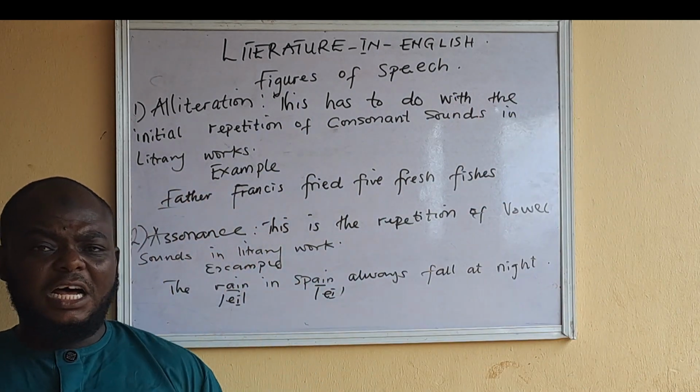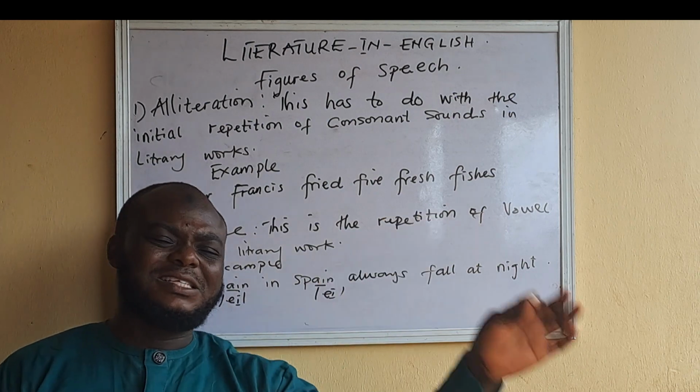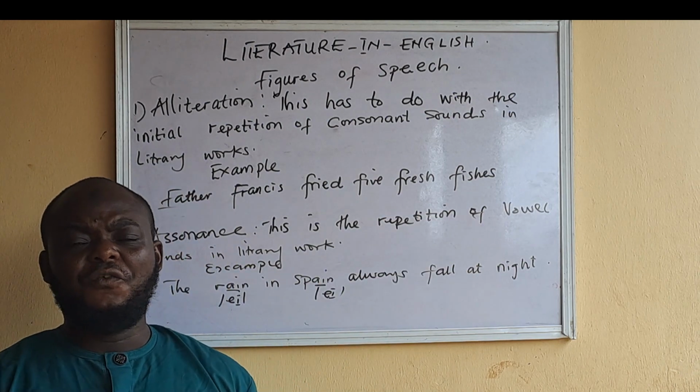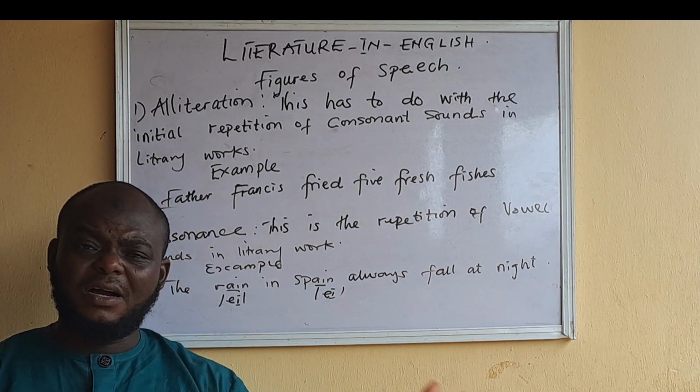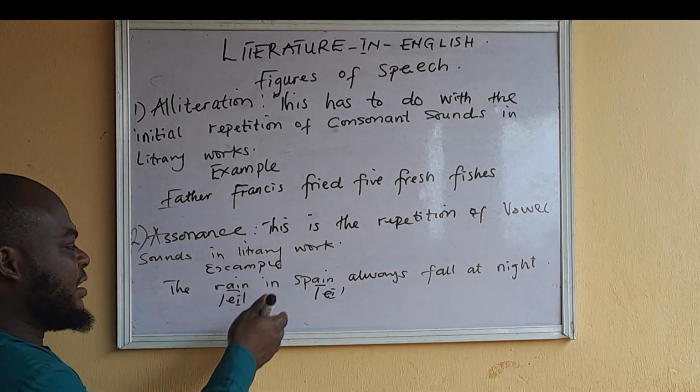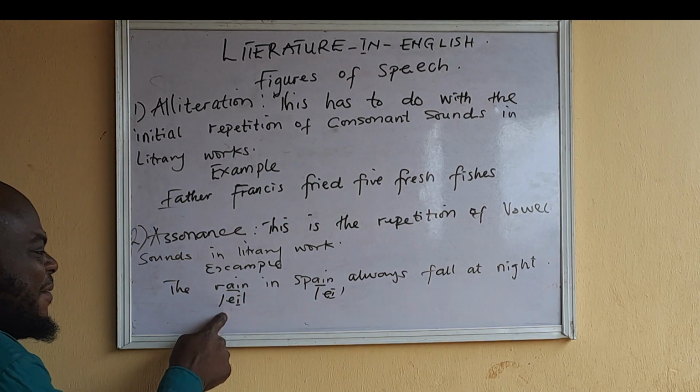Why assonance? It has to do with repetition of a vowel sound in the middle. We always have a vowel sound in the middle of any word in the English language. We have it at the back as well, but here it has to do with the middle. So we are having the same vowel sound here.